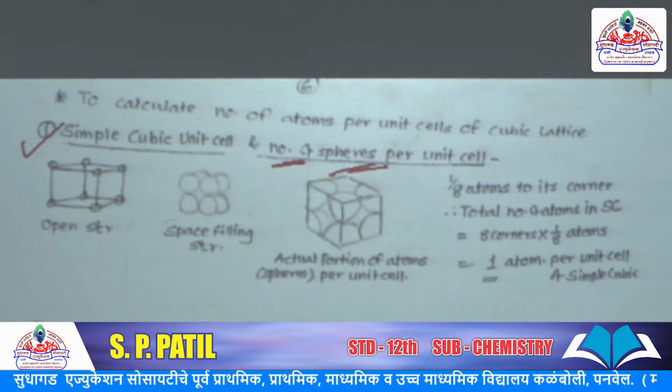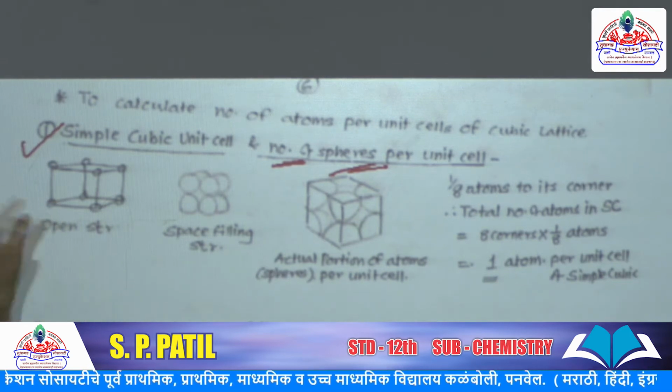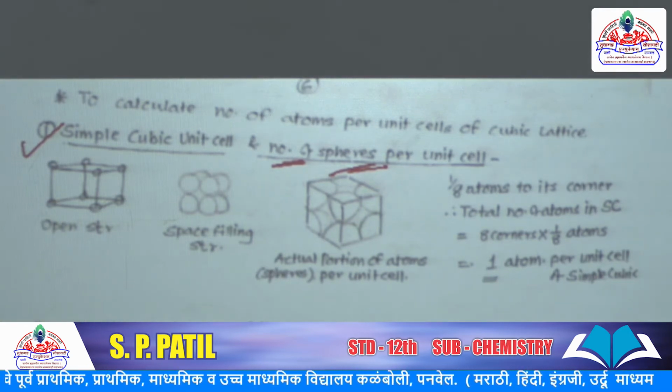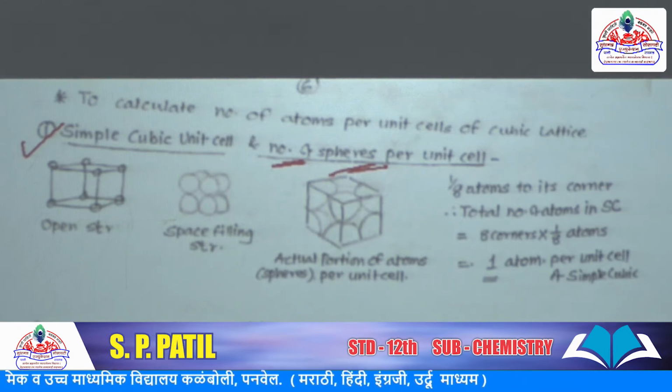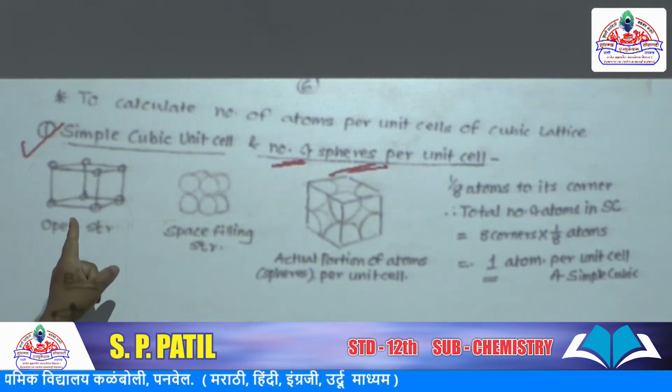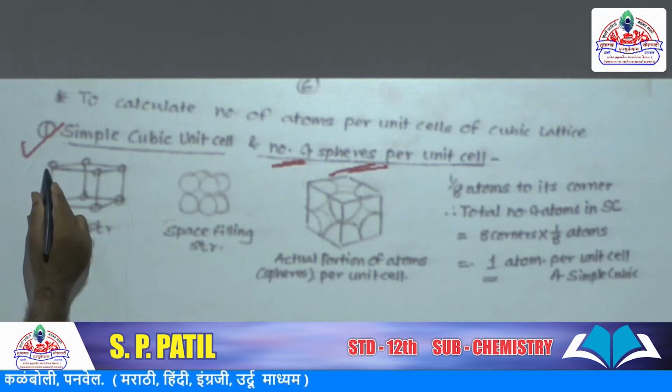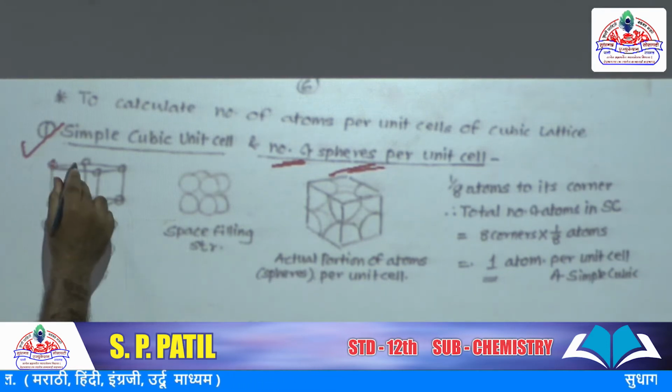Simple cubic cell is also primitive. Primitive means particles are present only at the corners of the shape. So at each corner the points are present.